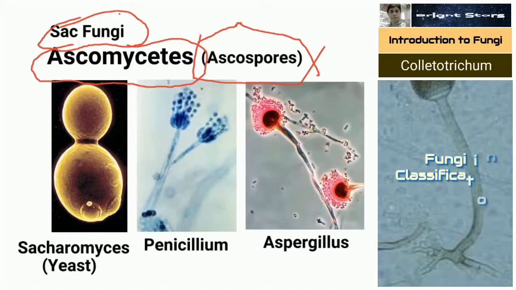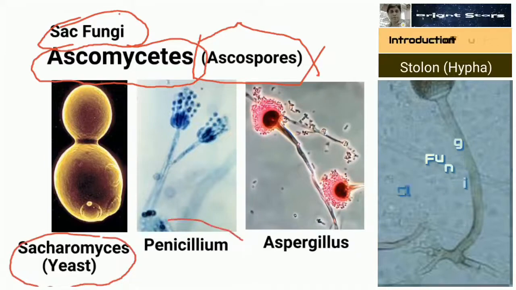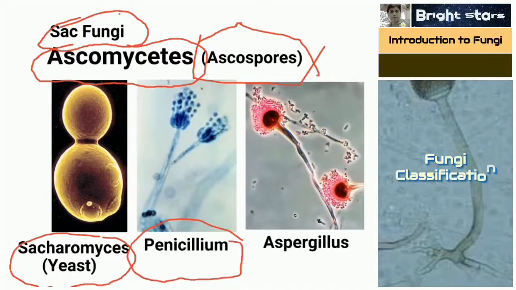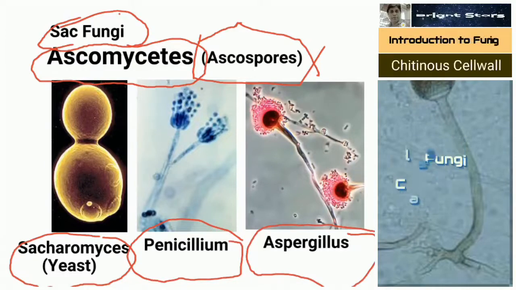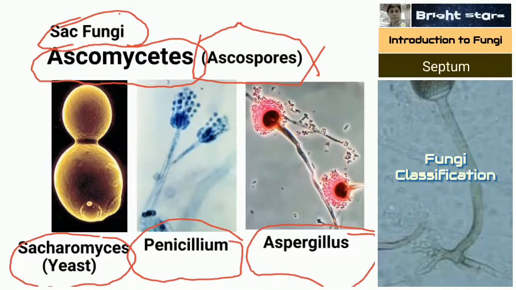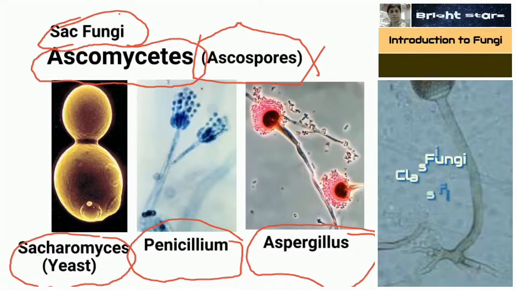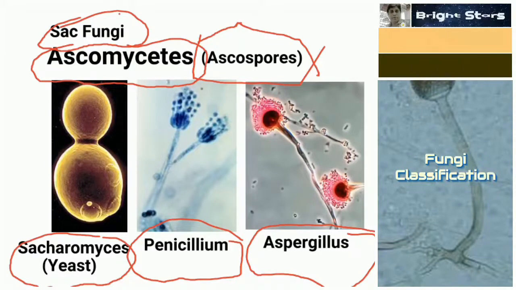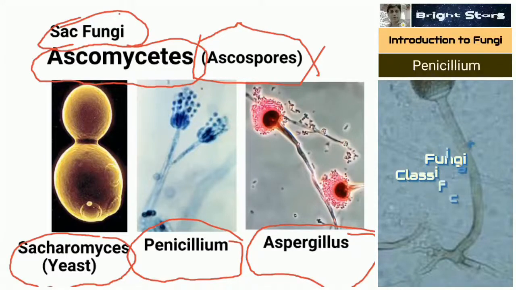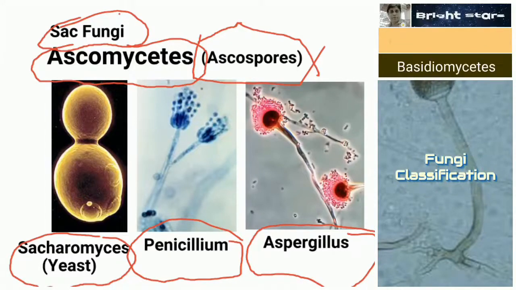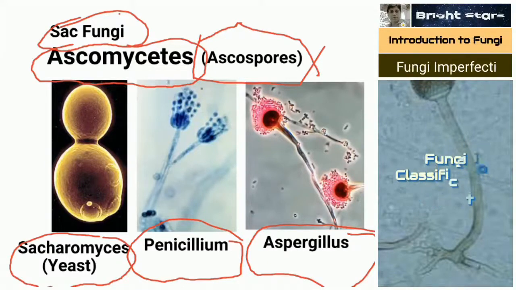Here three important examples are given. Saccharomyces, common name is yeast. Penicillium, we know that it produces the penicillin antibiotic. Aspergillus. Besides these, Neurospora and other fungi are also there. These are the three important examples you have to keep in mind. You have to remember these pictures in your mind. Don't forget, Saccharomyces is also called yeast.